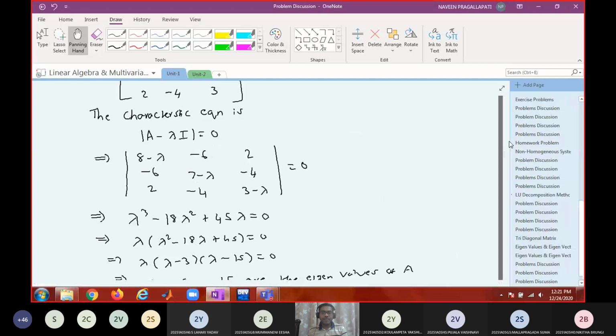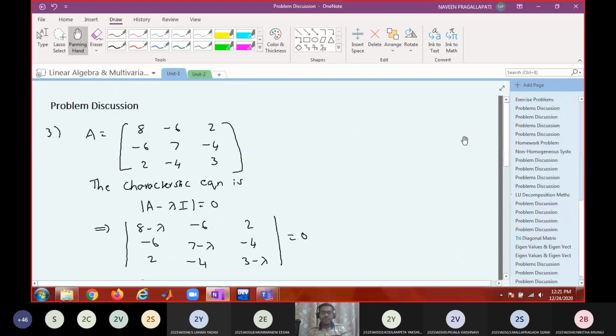I may give one or two problems as homework to find eigenvalues and eigenvectors. In today's class we have learnt what we mean by eigenvector and eigenvalue, and we have seen the method of finding eigenvalues and the corresponding eigenvectors.